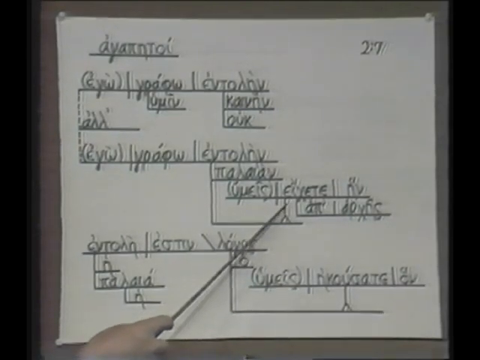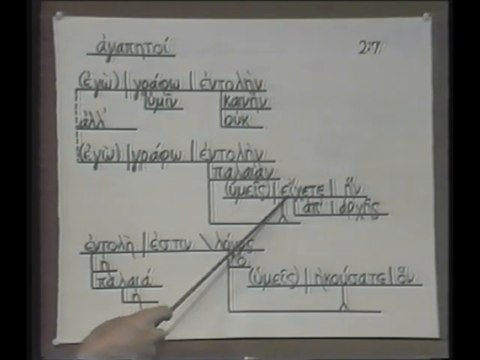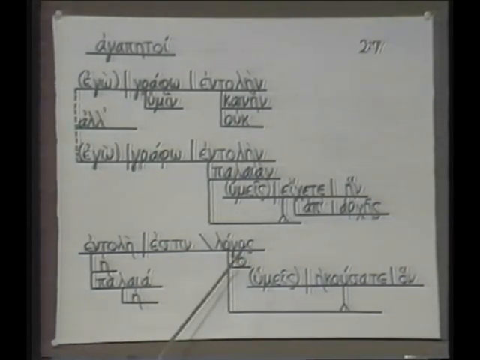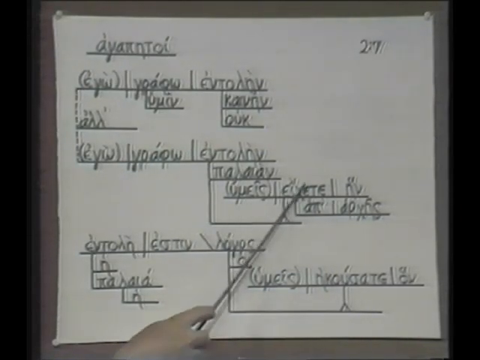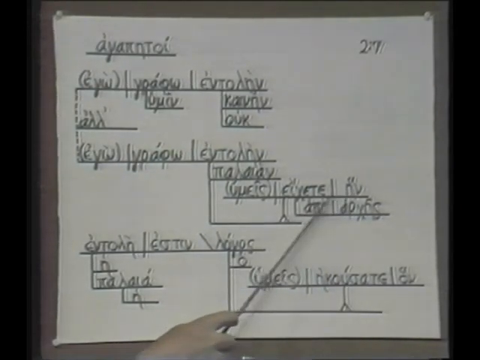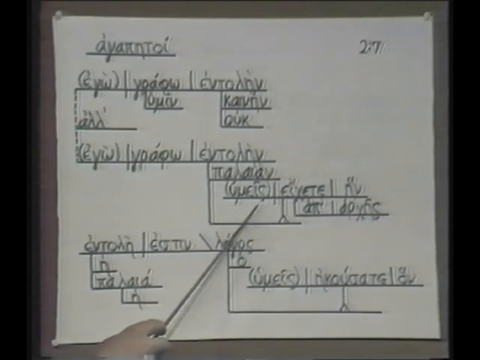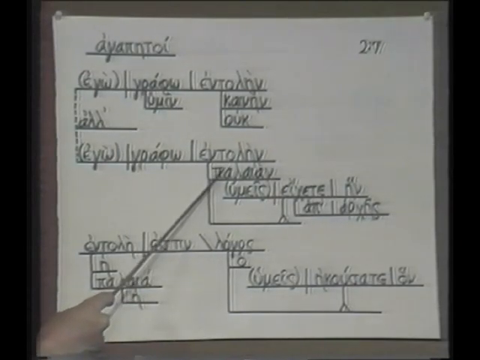This is an irregular form for the imperfect of echo. You'd expect an epsilon there. Remember, we had this with thelo. It's ethelon instead of ethelon, which you'd expect. Well, this is an extra long instead of an eta, which you'd expect. So this is the imperfect, which you were having from the beginning. And this, of course, is the relative pronoun referring back to entolen. Which commandment is it? It's the commandment which you were having from the beginning. So this is a relative clause used as an adjective modifying entolen.